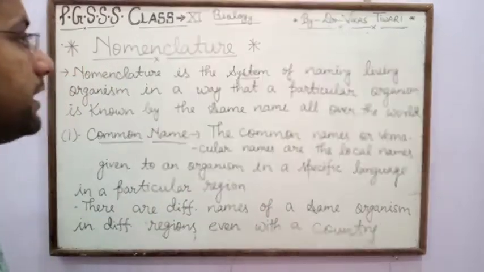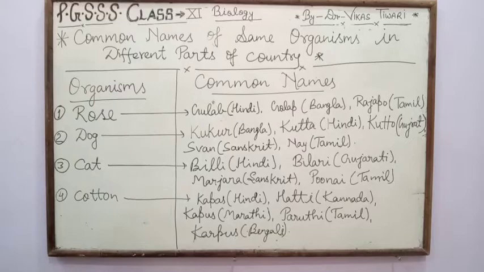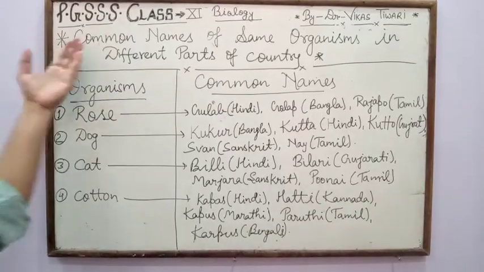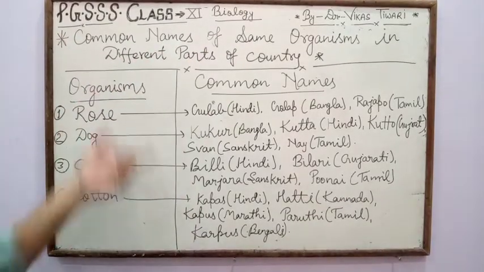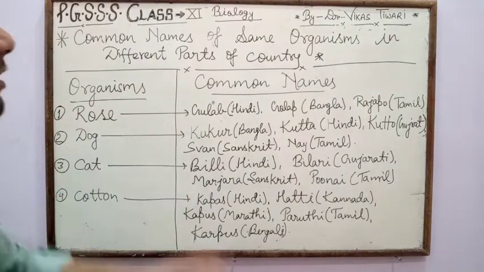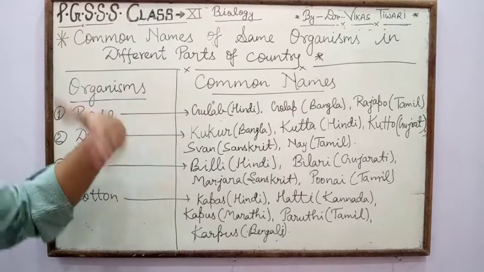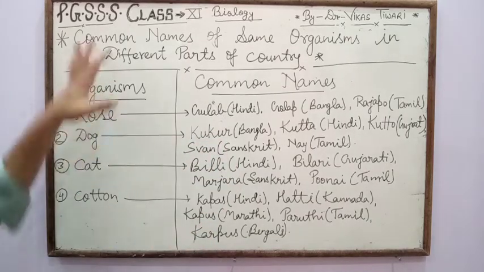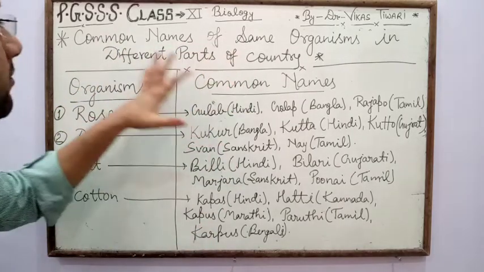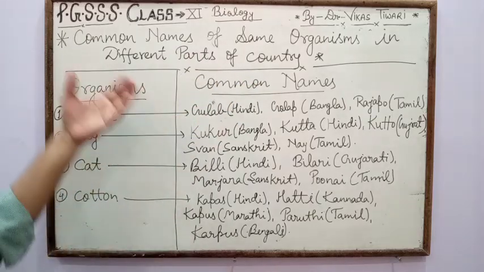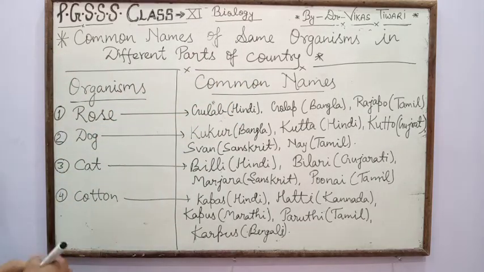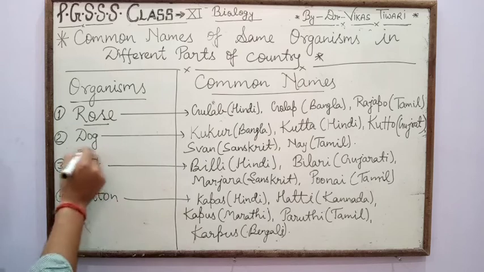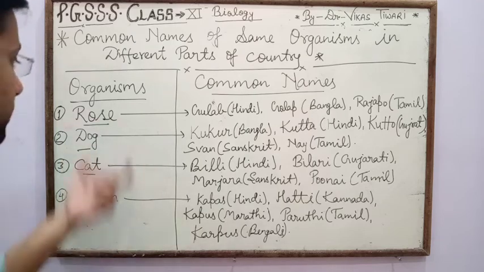Now some examples are given here: common names of the same organism in different parts of the country. Local names are not the same in every place. Here are 4 examples, that is rose, dog, cat and cotton.